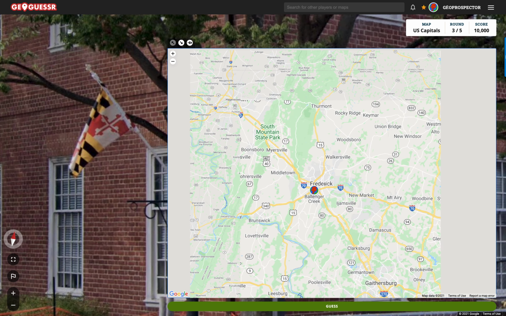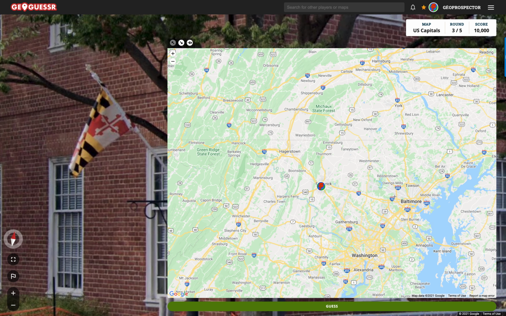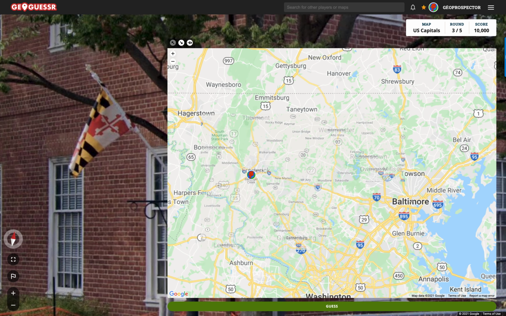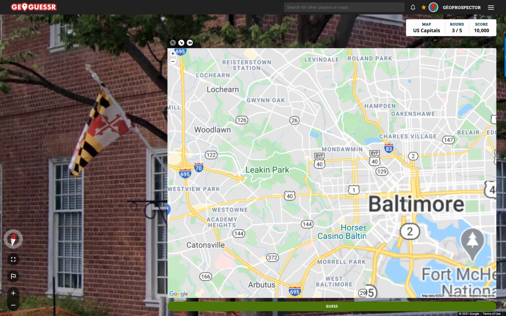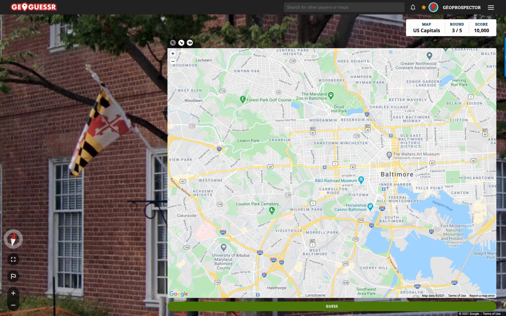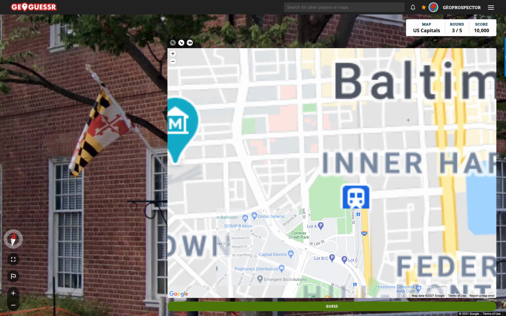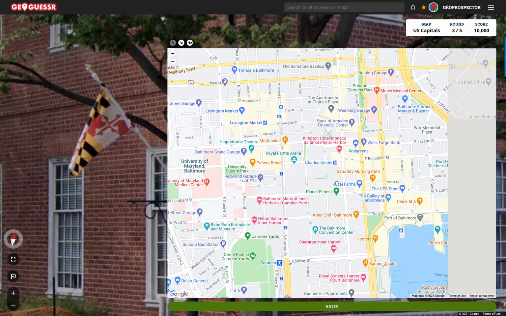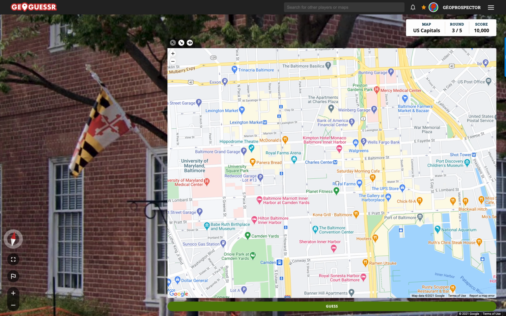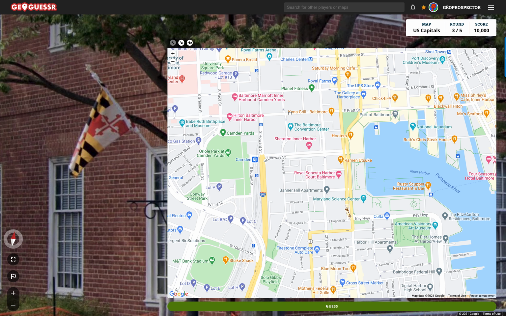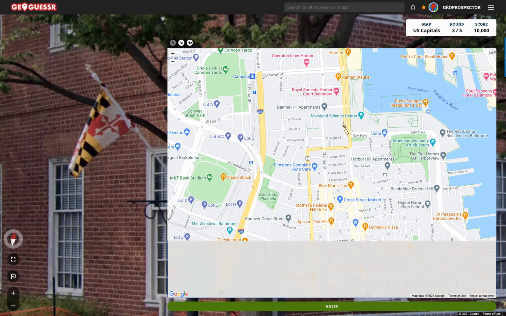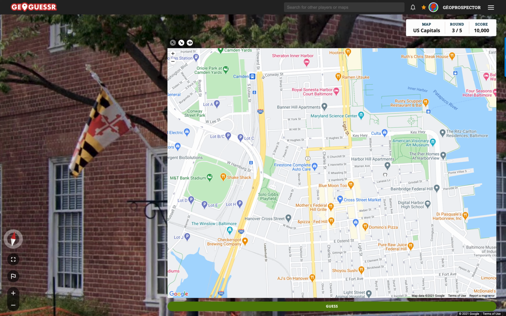So this is where we're going to get a bit stuck with what are the capital cities of various states, because it's not always the major city, but you know, in this case it might be. I mean, who knows? We've got the University of Maryland, Visionary Art Museum.